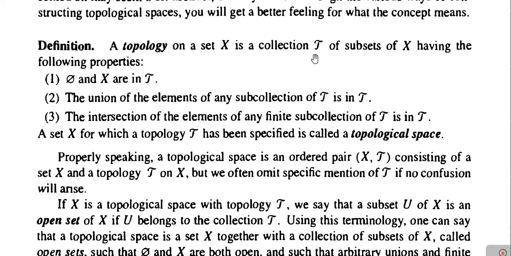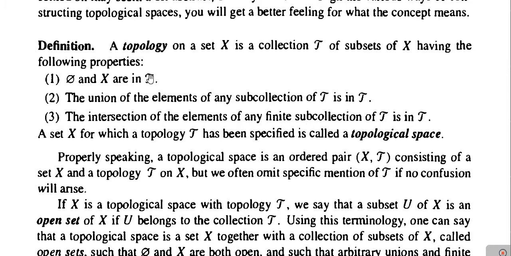Next, if this collection tau satisfies 3 conditions, then we call it a topology on X. The first condition: the empty set phi should be in tau, as well as the complete set X. The second condition: if we take any number of elements from tau, which are obviously subsets of X, then their union should again be present in tau. The third condition: if we take a finite number of elements from tau, then their intersection should be in tau.